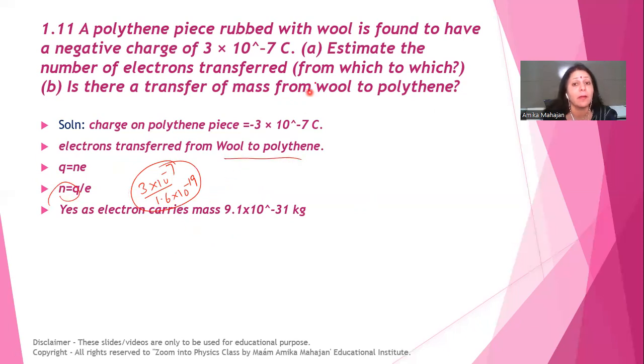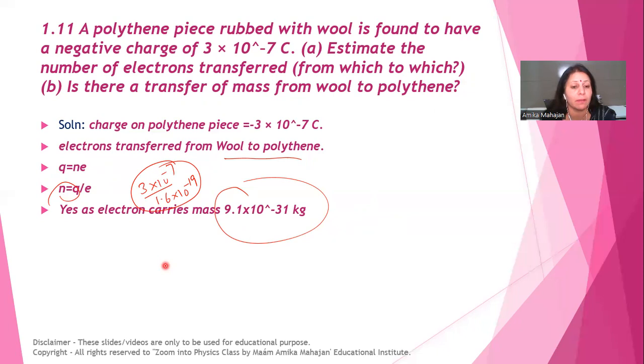Because each electron carries mass. Mass of one electron is 9.1 into 10 to the power minus 31 kg. So when electrons are transferred from one body to another, mass gets transferred. So the body which loses electrons will have less mass, and the body which gains electrons will have more mass.